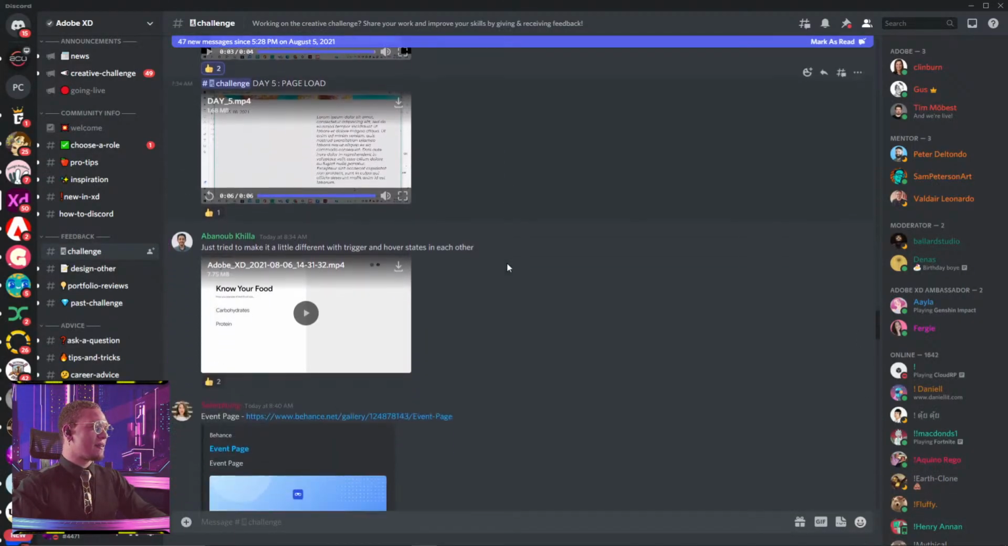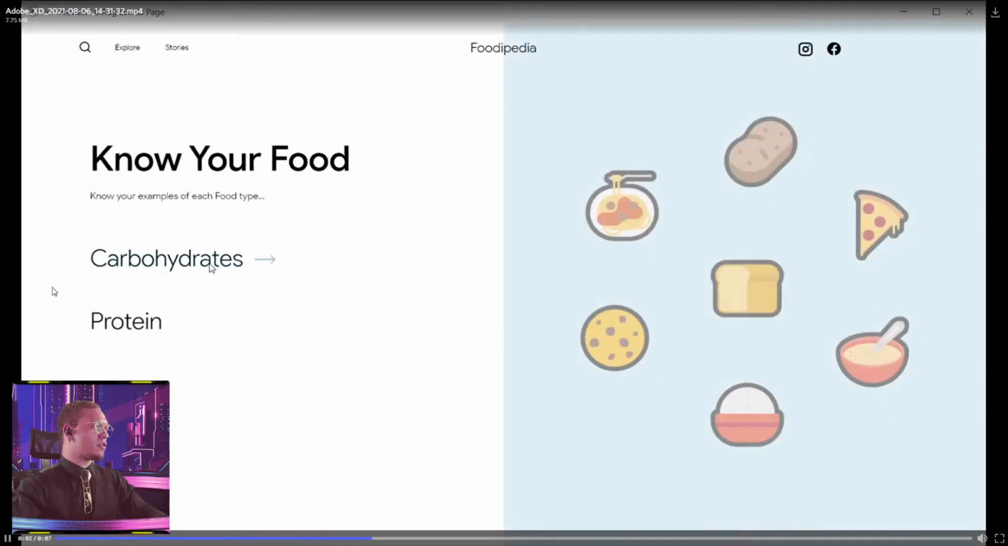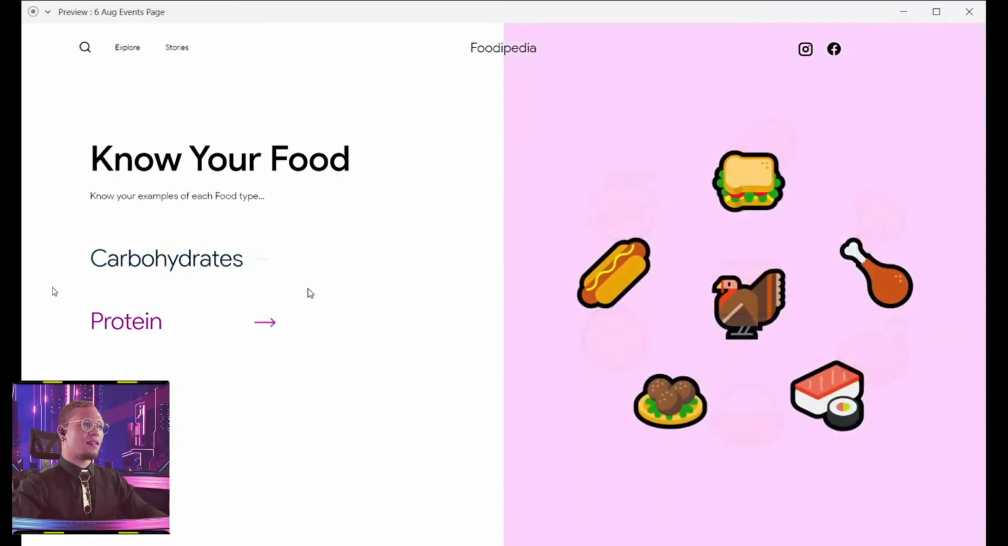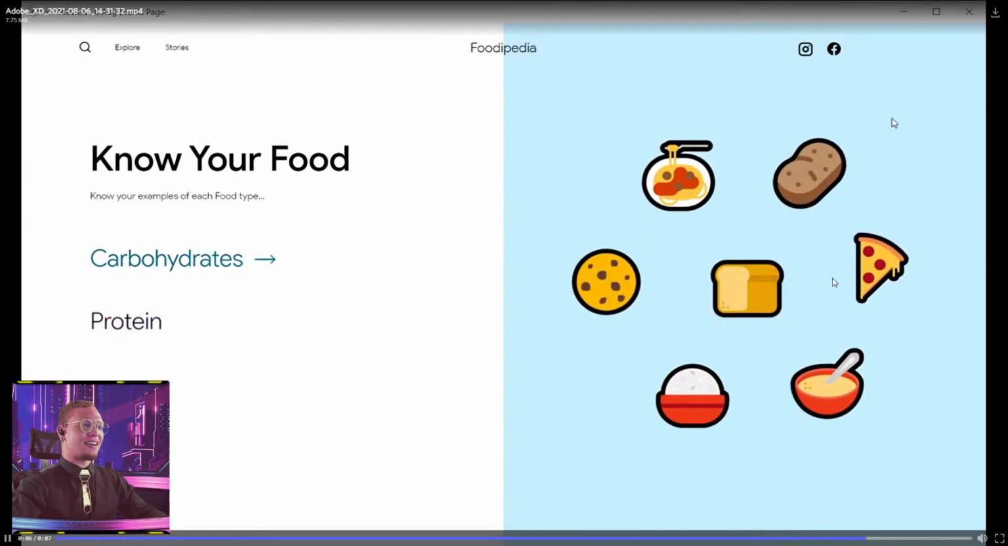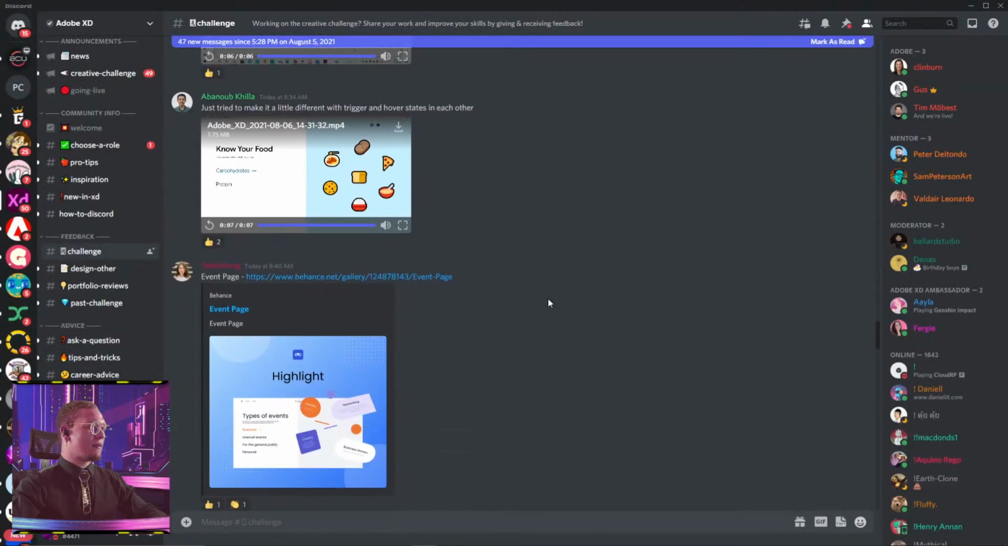Very nice. Let's see what we have here. Know your food, know your examples of food. Click, boom. I love these icons. Very nice. I'm curious if they're in the chat. I wonder if they did the illustration as well.